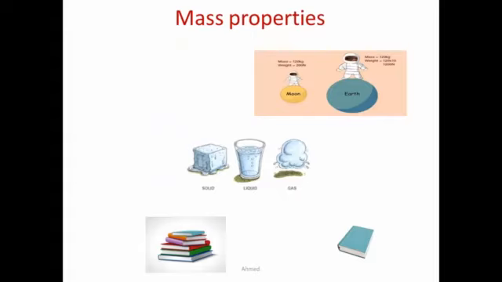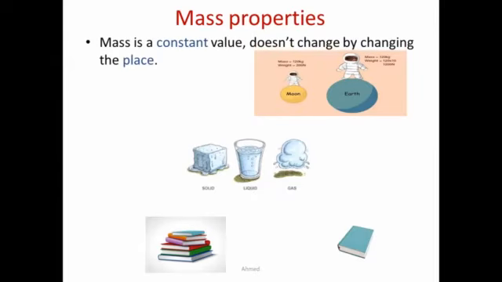Mass properties. Mass is a constant value and it doesn't change by changing the place. So, for example, if you measure the mass of your body on the Earth's surface, and it is, for example, 60 kilogram, then you measure your mass on the moon's surface, you will find that it is the same. It will also be 60 kilogram. So mass doesn't change by changing the place.